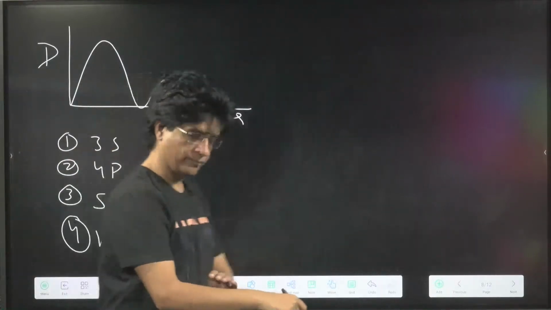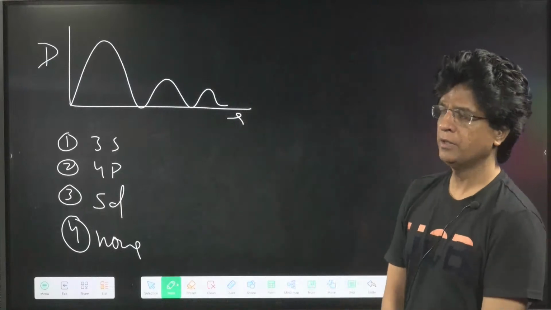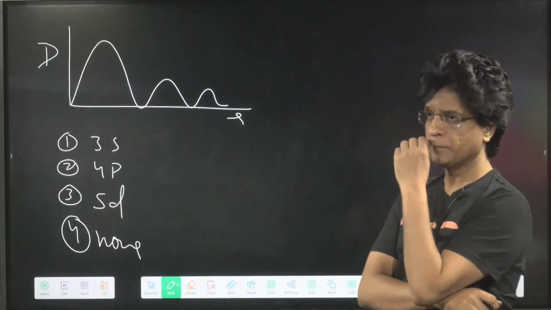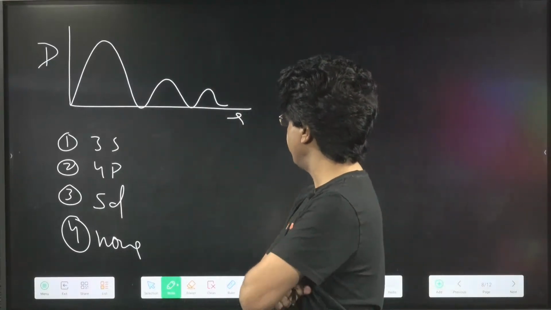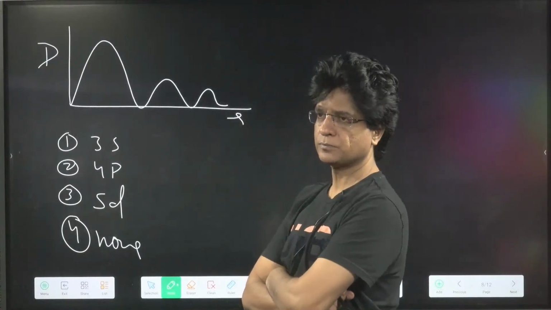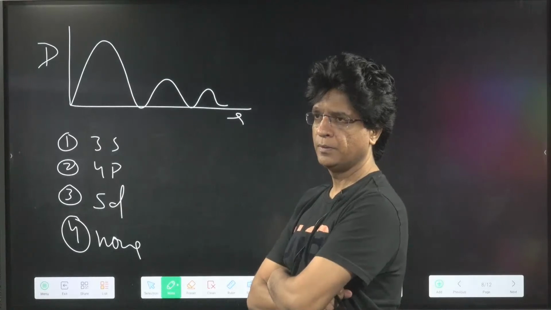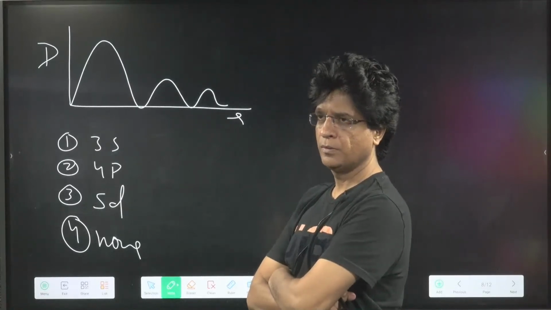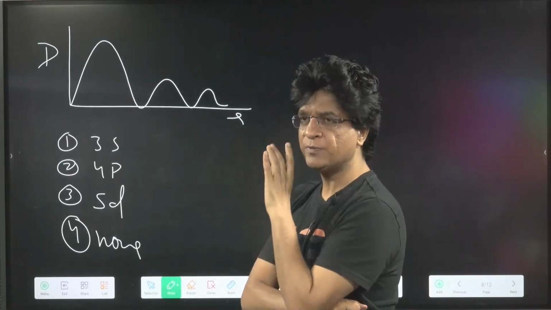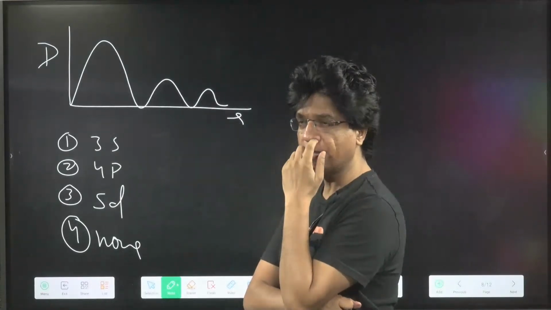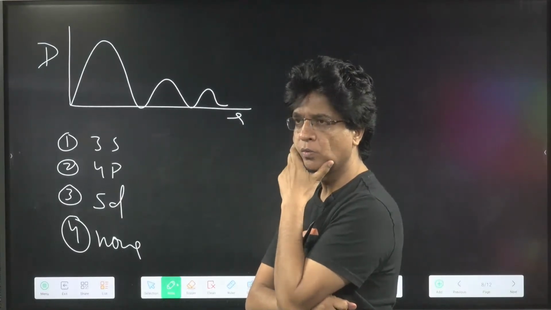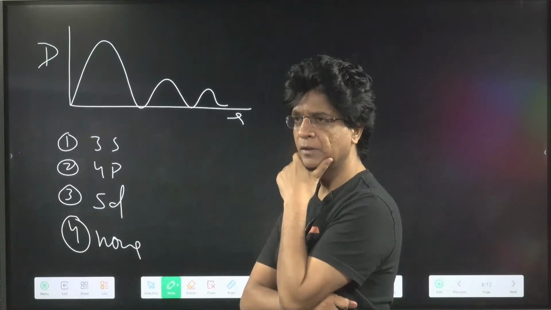What do you think for capital D? All the D begin with 0. Remember that. All the graphs of D begin with 0.